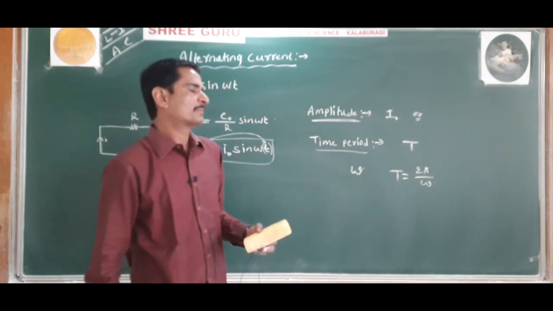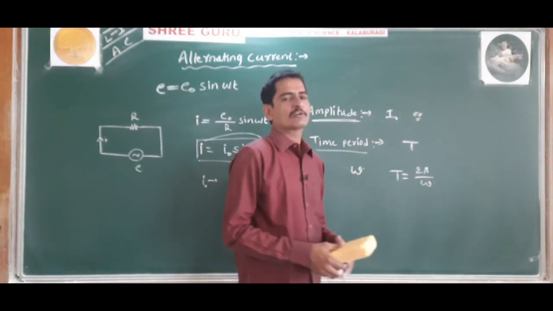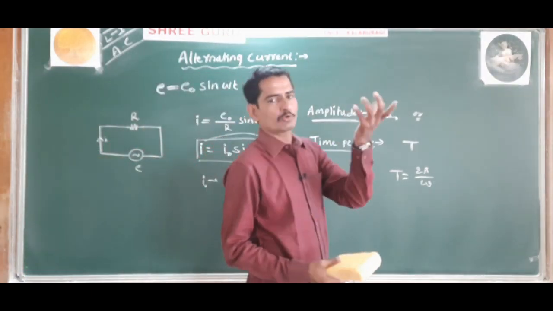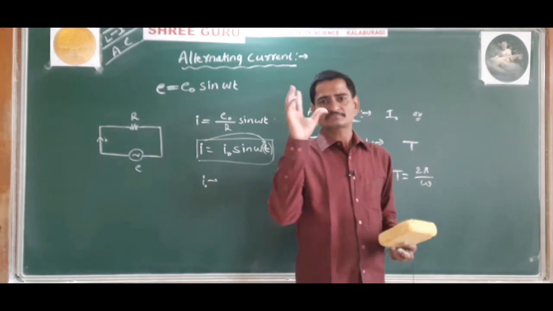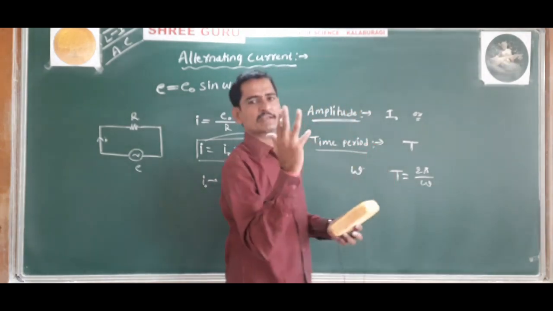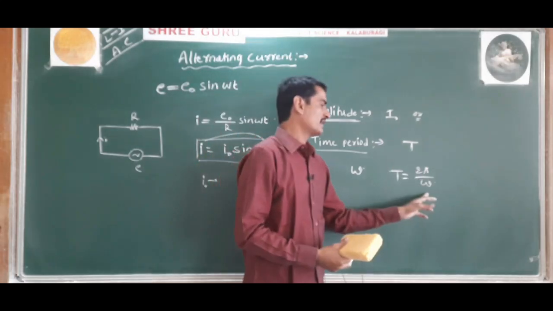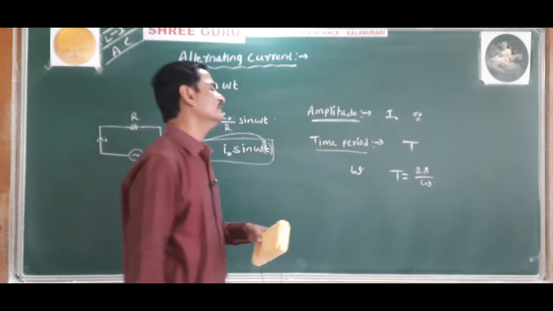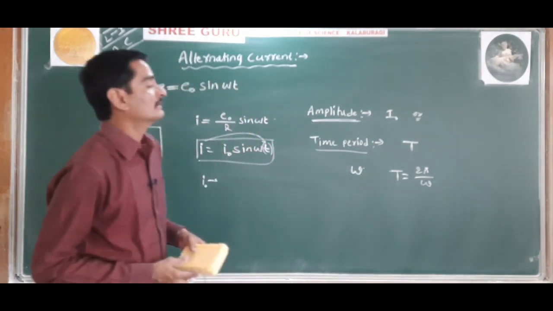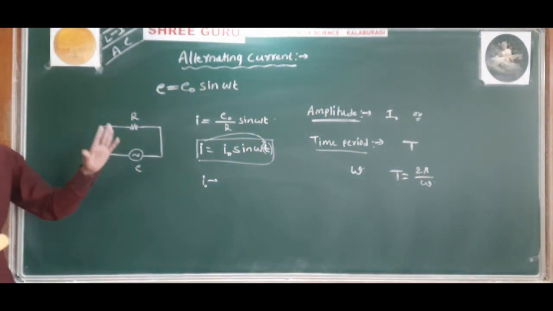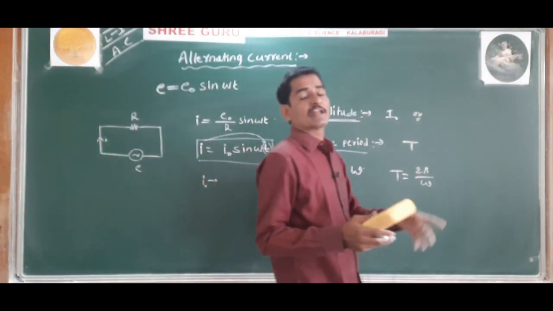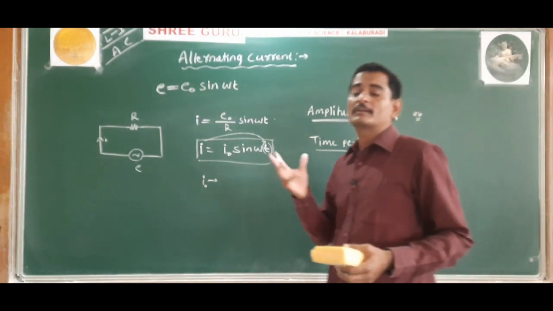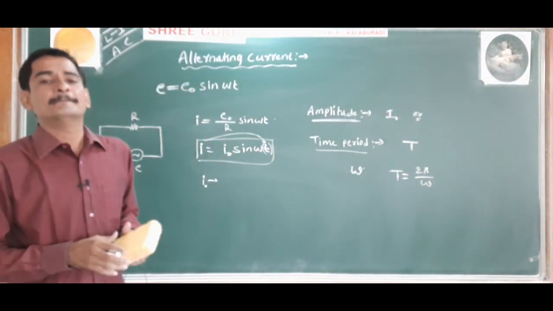T is equal to 2 pi divided by omega. 2 pi is the angular displacement over one complete rotation, 360 degrees, divided by the angular velocity of the coil, omega. Understood? So the time period of alternating current will be the same as the time taken by the coil to rotate through one complete cycle in the magnetic field.